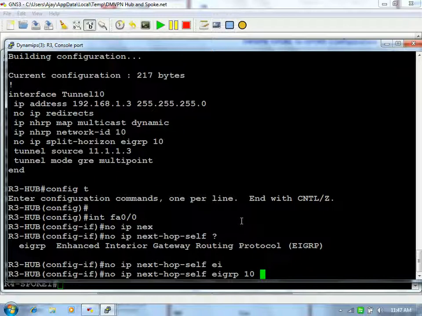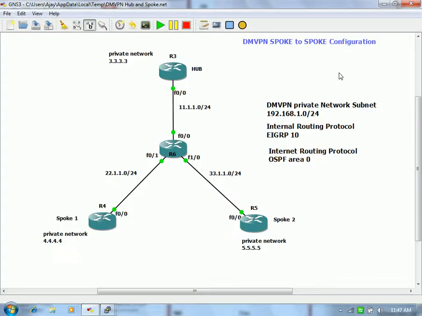So when R4 is sending any update to R3, and that update is propagated on the same link and reaches R5, R5 is told that if you want to reach R4, you take me, meaning R3, as your next hop address. So that property we have to disable.